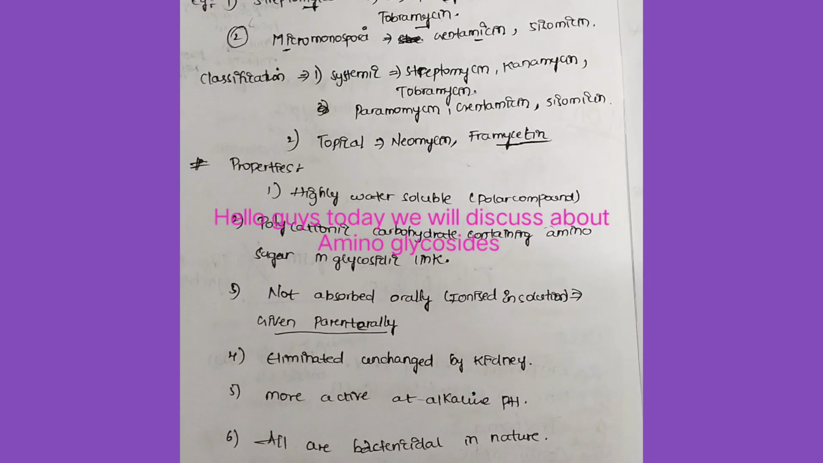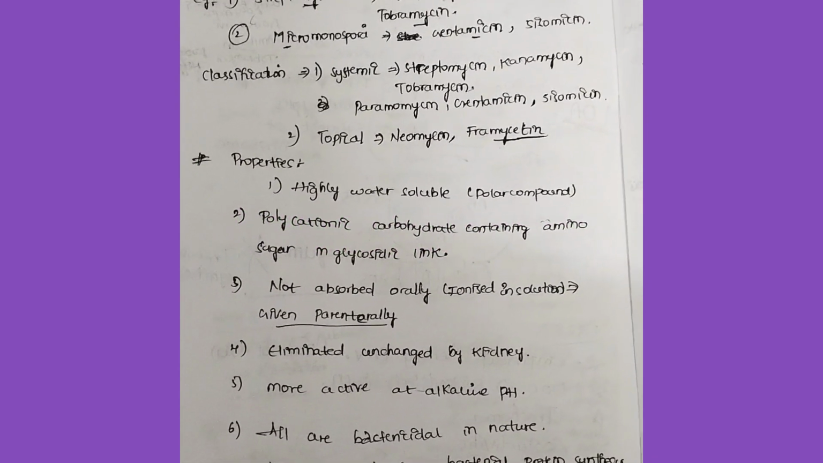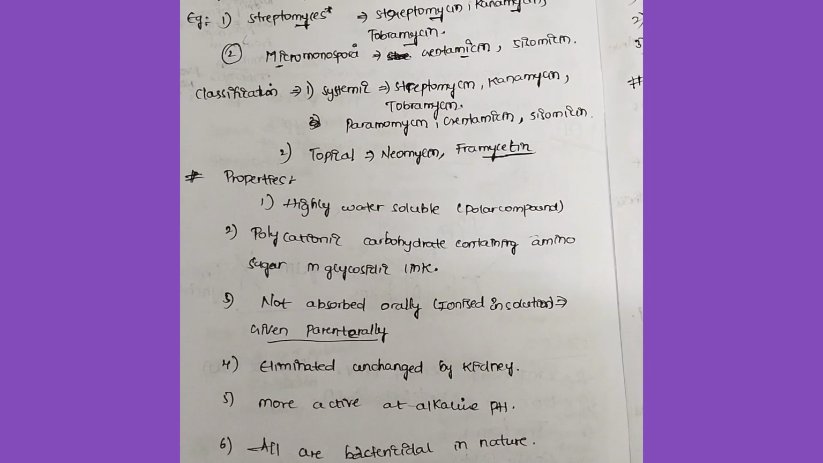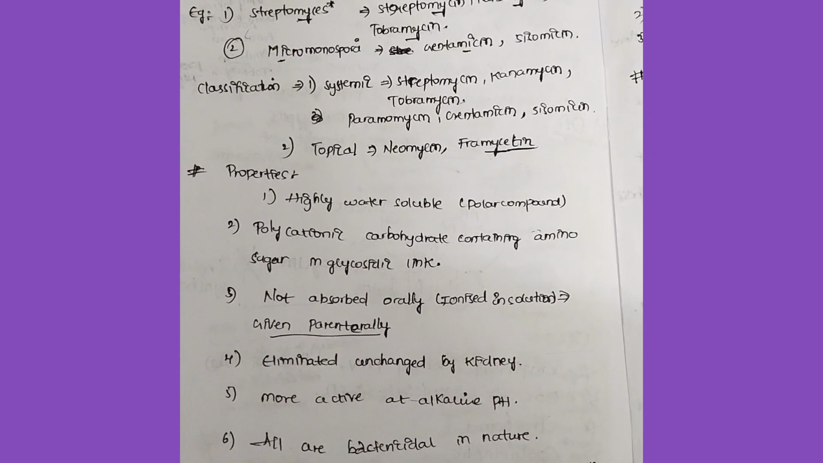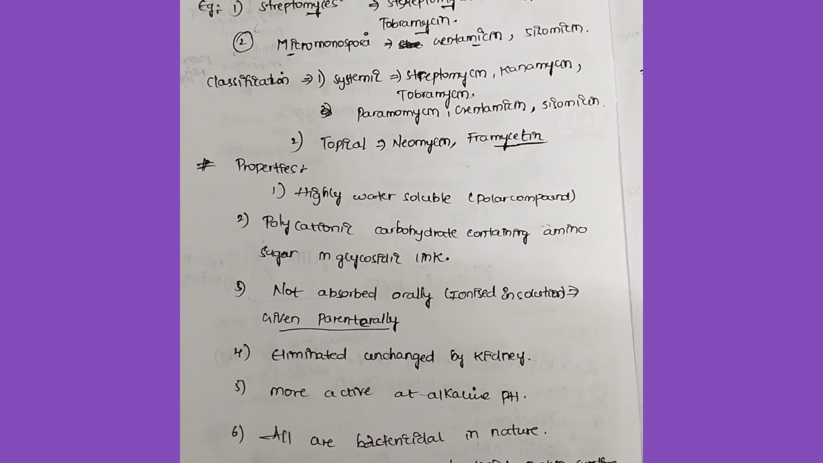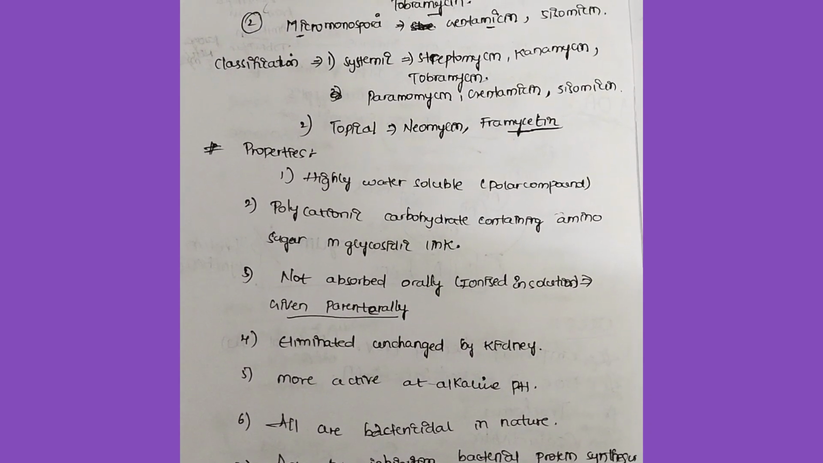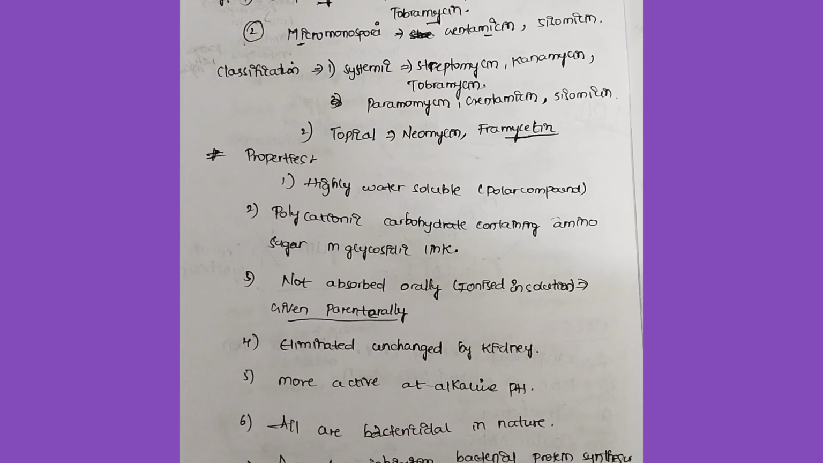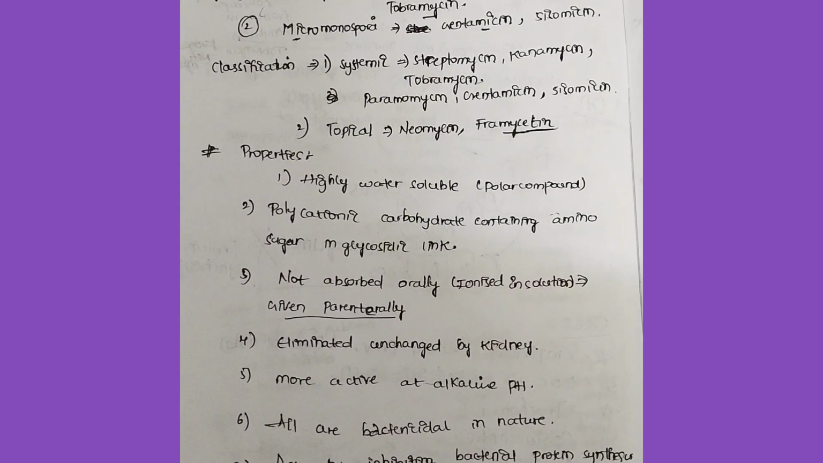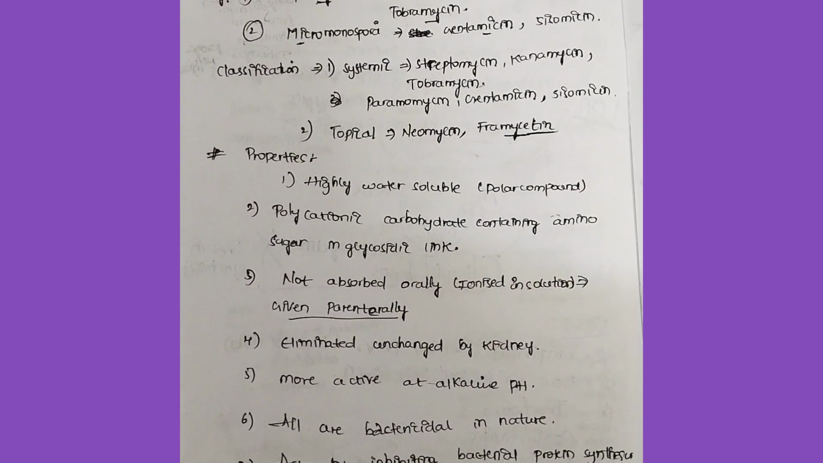We are going to discuss aminoglycosides. Aminoglycoside, as the word itself means, are amino sugars which are joined by glycosidic bonds, glycosidic linkages. They are derived from soil actinomycetes bacteria of two genuses: one is Streptomyces and another one is Micromonospora.